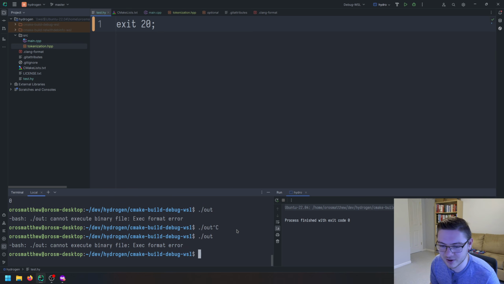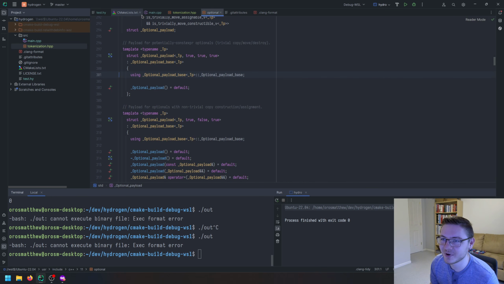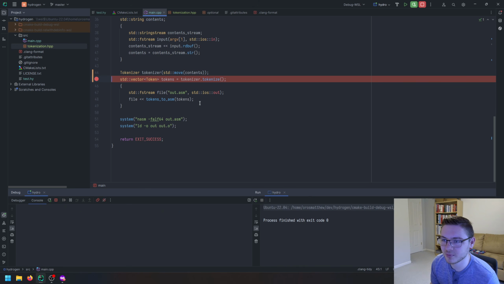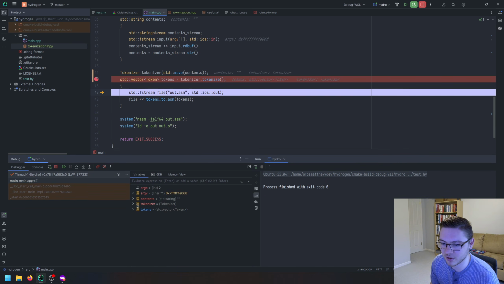It's not a correct executable. Oh no. What happened? I feel like our tokenizer isn't working anymore for some reason. Let's look at what our tokens are.